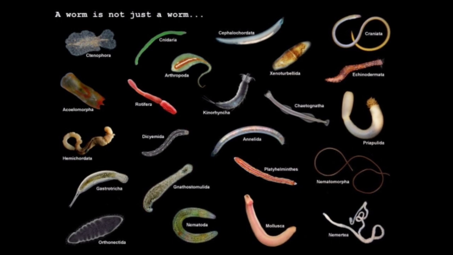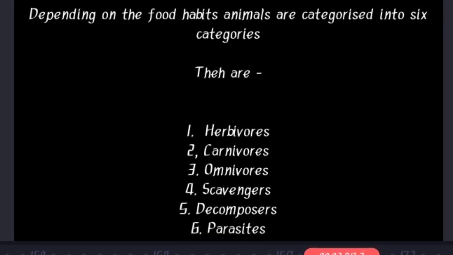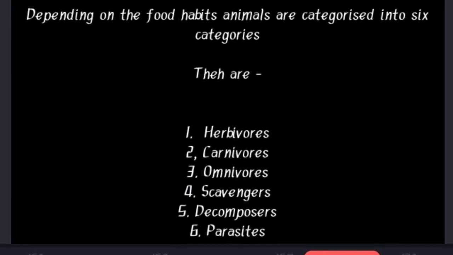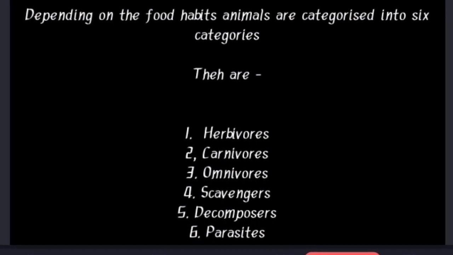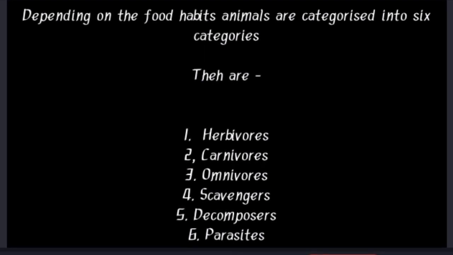So with this we finished the categories of animals based on their food habits. As we have seen, there are 6 categories: herbivores, carnivores, omnivores, scavengers, decomposers and parasites. Those are the 6 categories. So with this we will end our today's class.